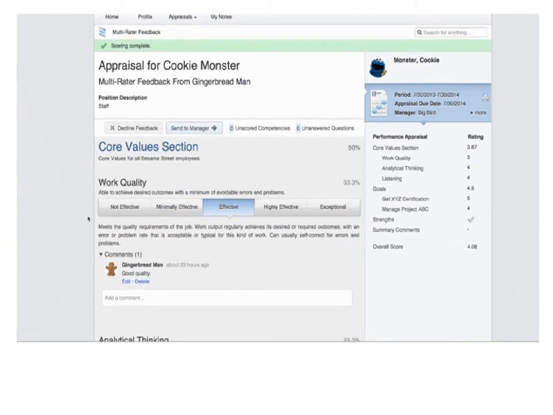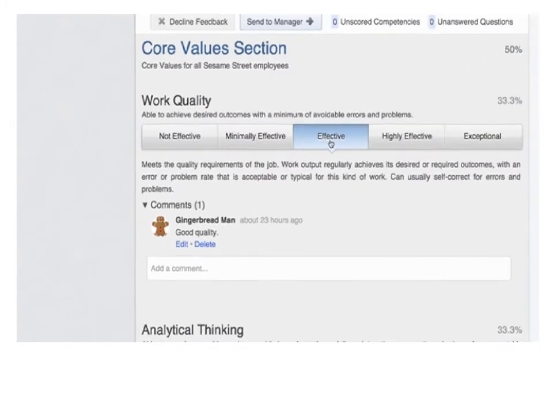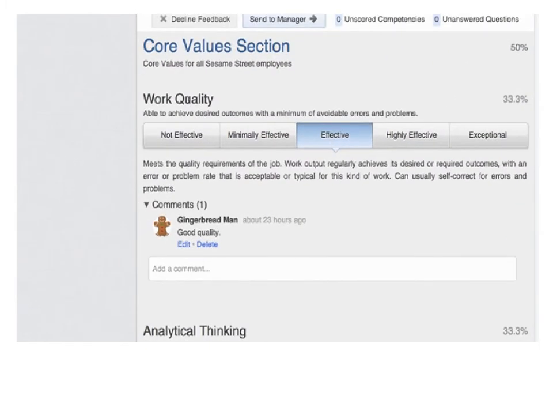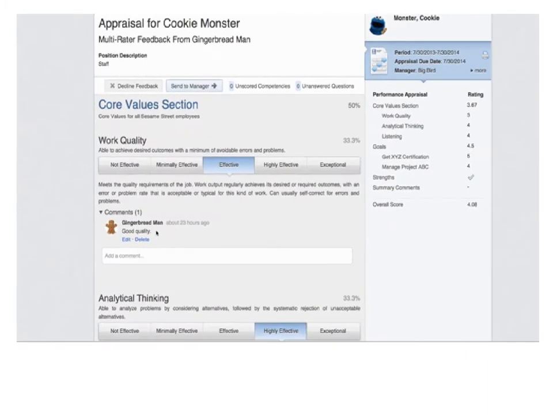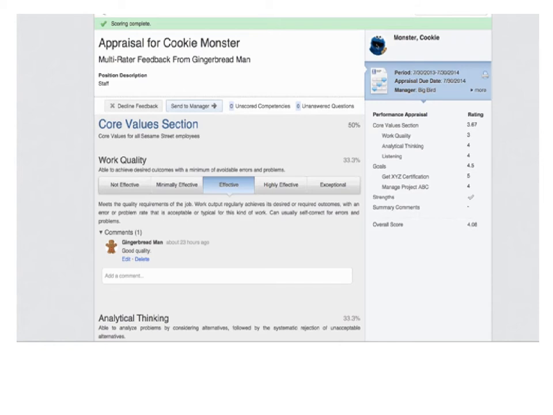I've already pre-staged this a little bit, and you can see that as Gingerbread Man, I have rated Cookie as effective in his work quality and even added a comment that says good quality. Now, a couple of things when you go to provide MultiRater feedback, you may be wondering, I wonder if Cookie can see my feedback. I wonder when he can see it. I wonder if he'll be able to see it. So let's talk a little bit about anonymity as it applies to providing feedback.